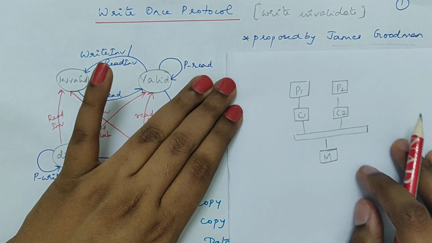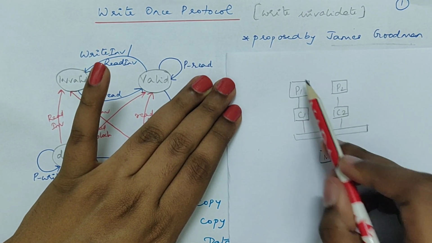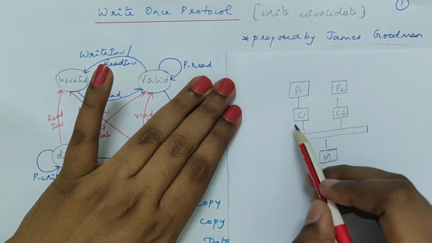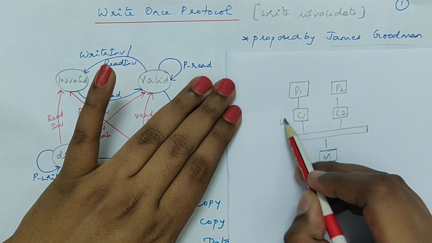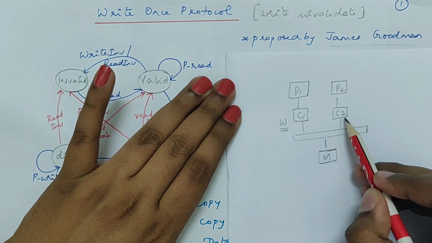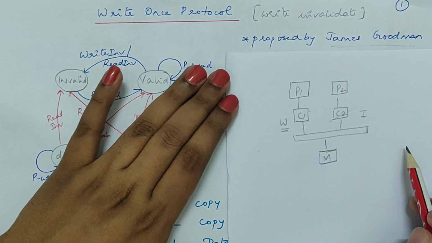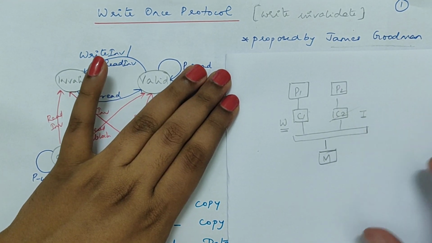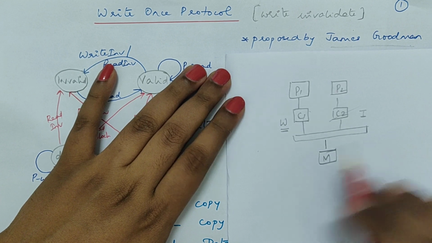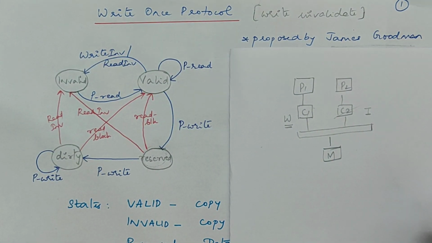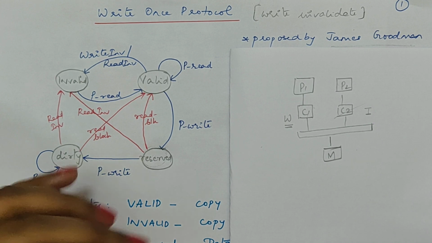In write invalidate, when processor 1 wants to perform a write operation on its cache, it performs the write operation and at the same time invalidates the data contained in all other caches. This is just a very brief note on write invalidate. If you do not know that by now, please refer to it and then come back to this video.